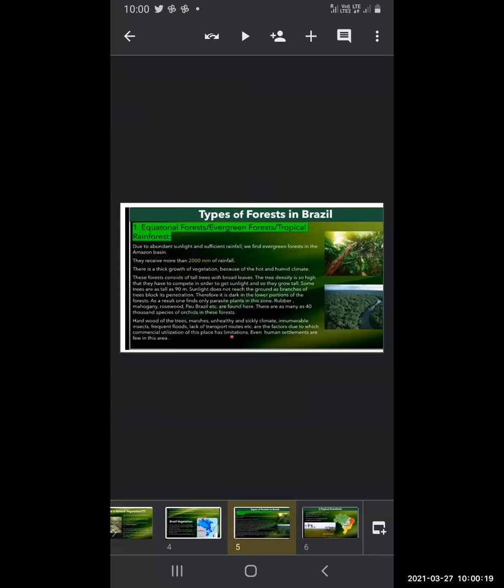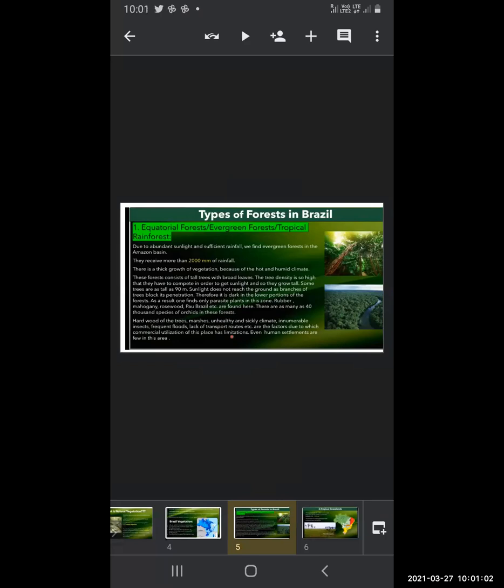Thus, these forests consist of all trees with broad leaves. The tree density is so high that they have to compete among themselves to get sunlight, and so they grow tall. In order to get the sunlight, they grow taller. Some trees are as tall as 90 meters.